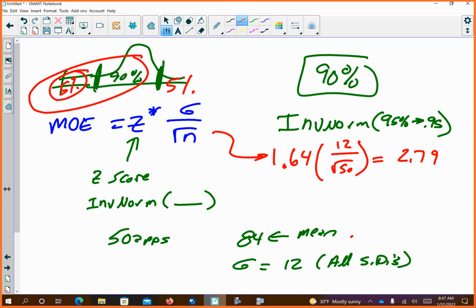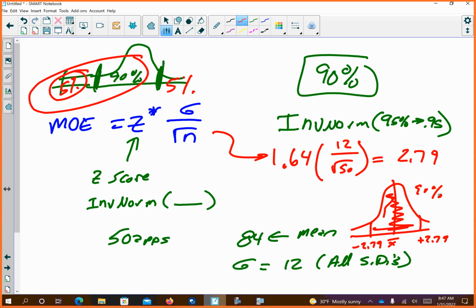That means if our mean is here, we'd have to go out plus or minus 2.79 from the mean in order to capture 90% of the population. What this means is we are 90% confident that our estimate of 84 is accurate to within 2.79 test points. So it's a pretty good confidence interval.